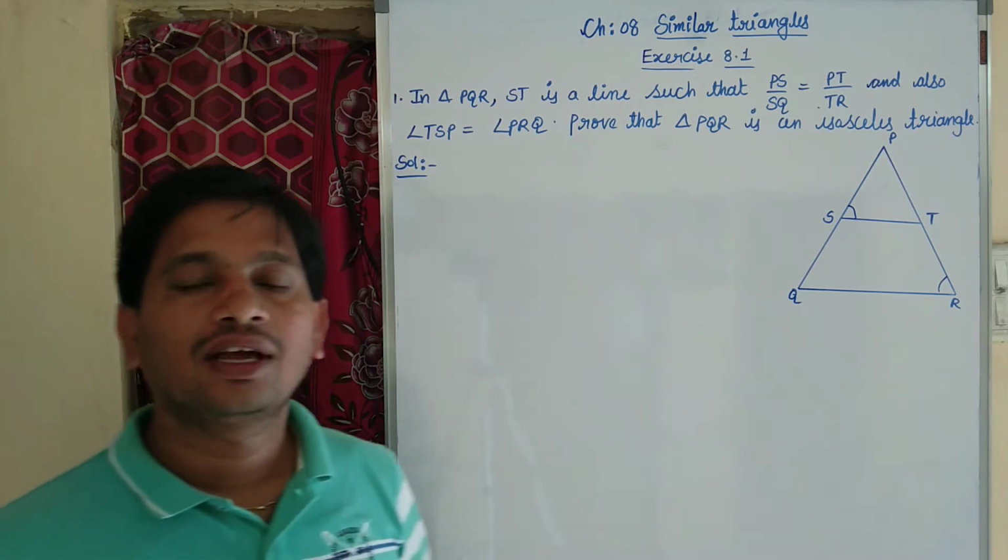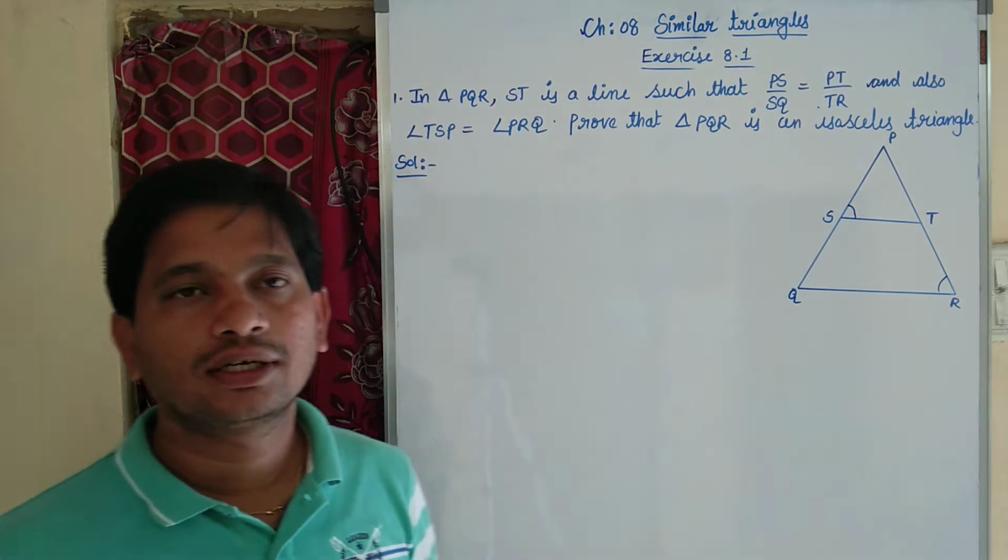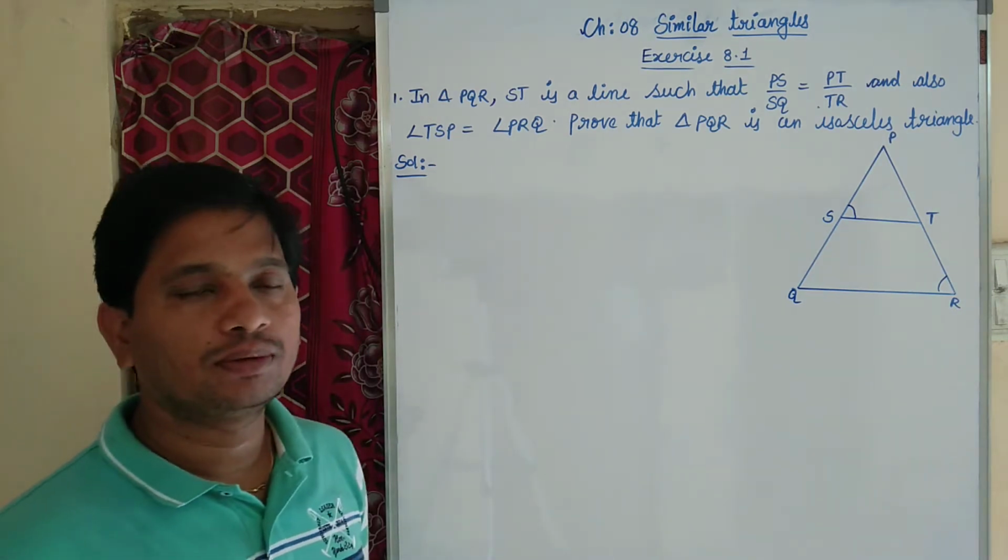In this session, let us discuss chapter number 8, similar triangles, exercise 8.1 problems.